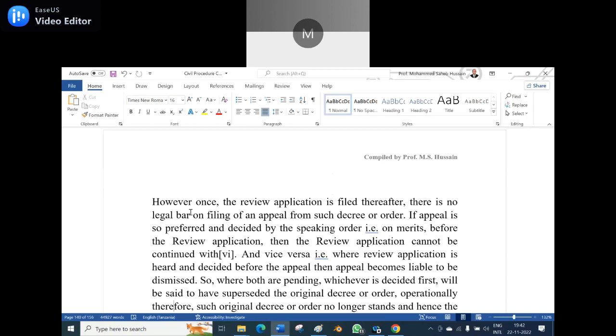That means once the appeal is decided and a speaking order is given, the review petition cannot be continued. But a review petition can be made first, and later on you can make the appeal also.